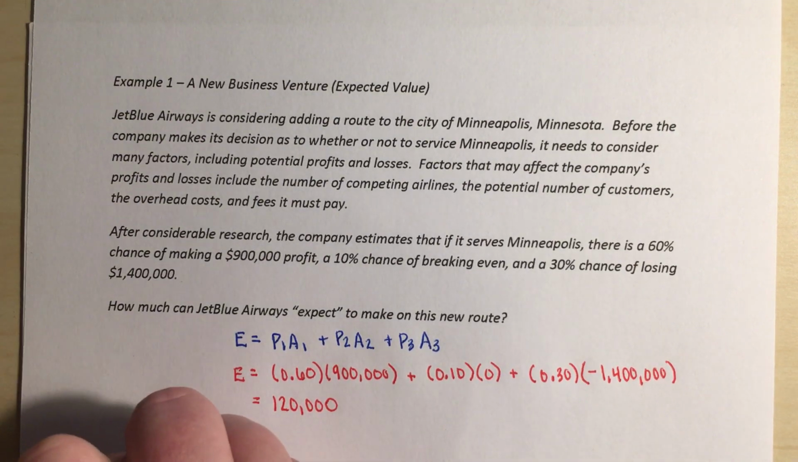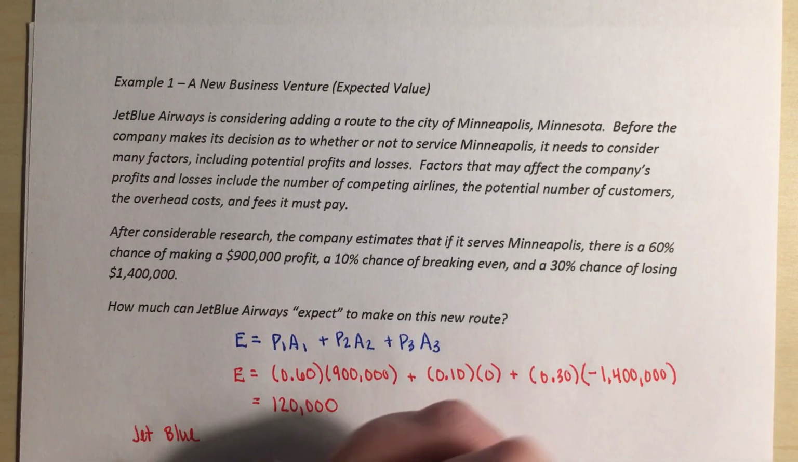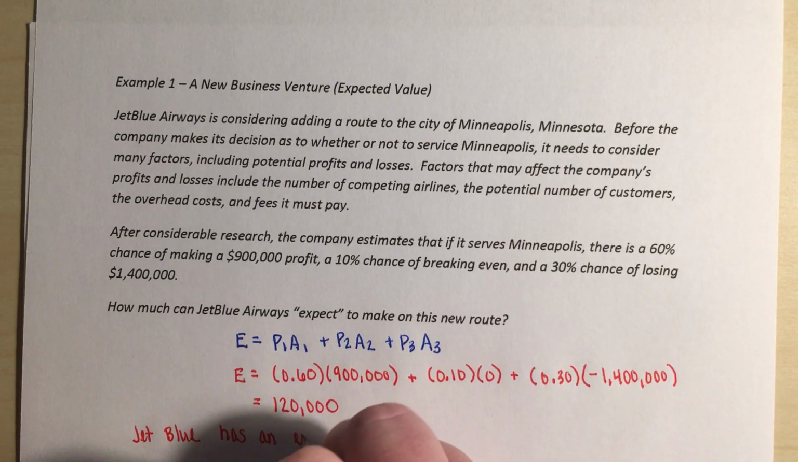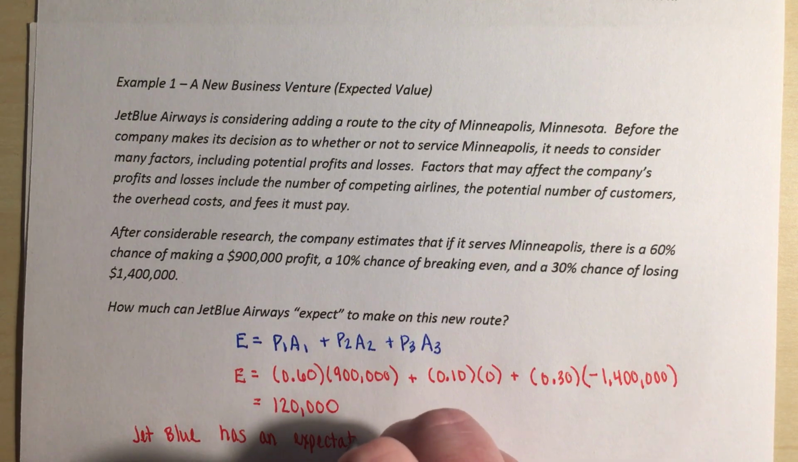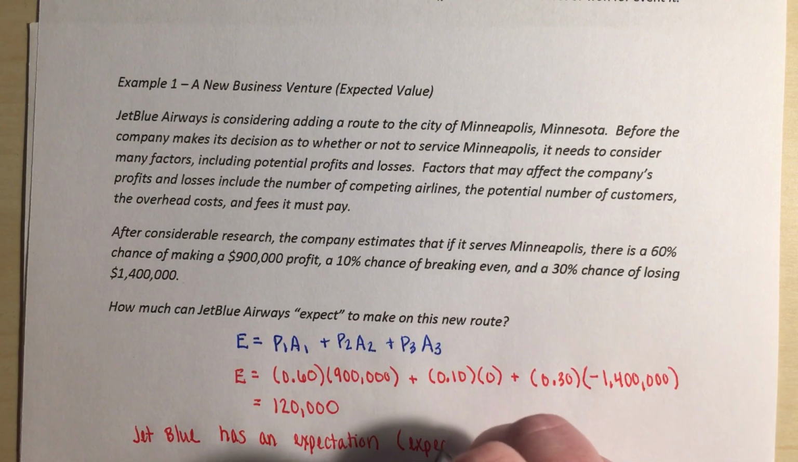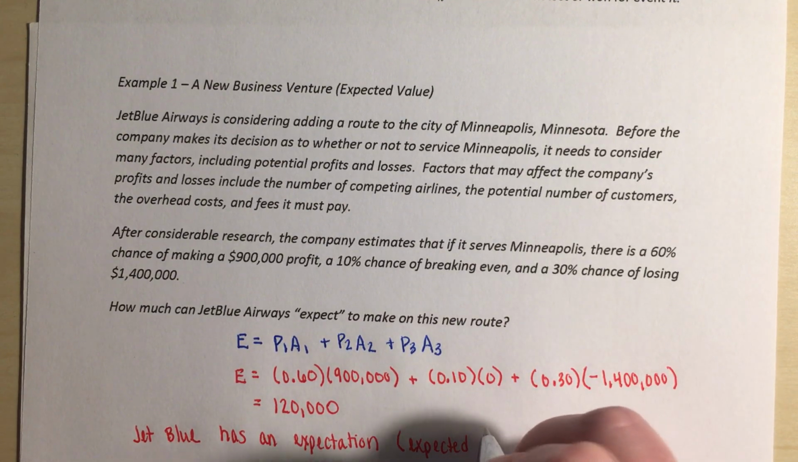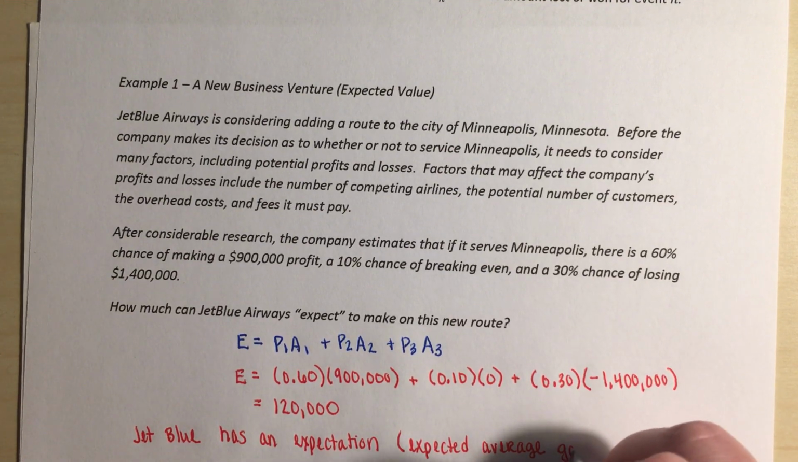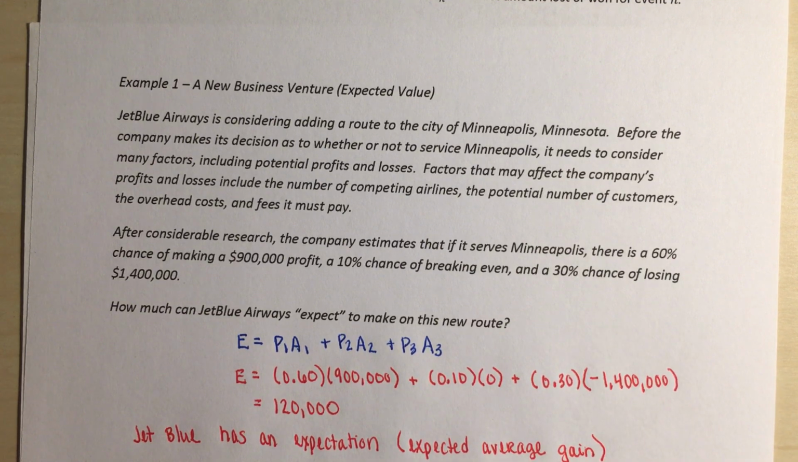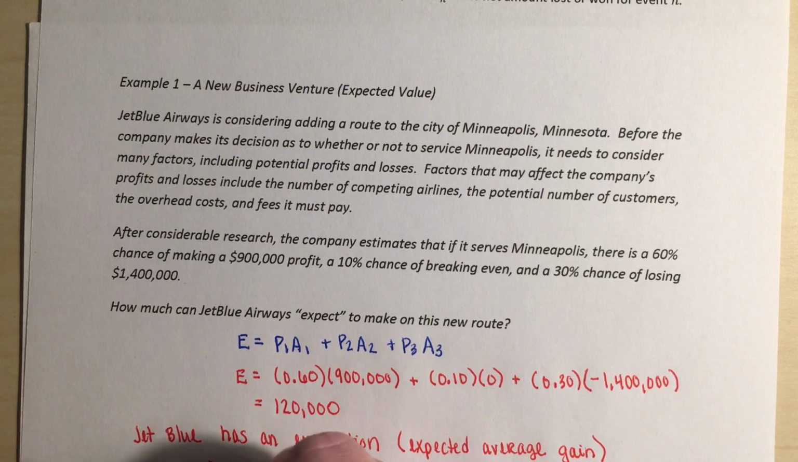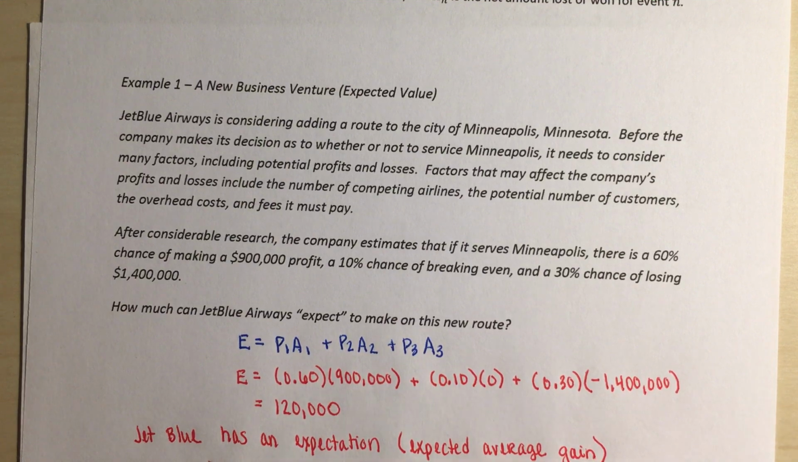So to answer this question, we will say JetBlue has an expectation. This expectation is the expected average gain of $120,000 for adding this particular route.